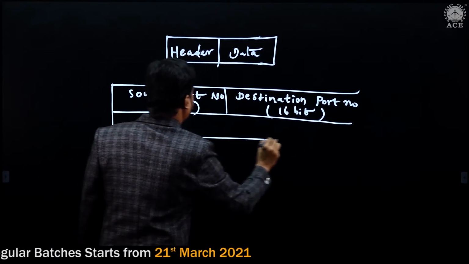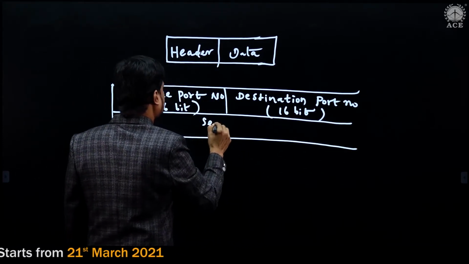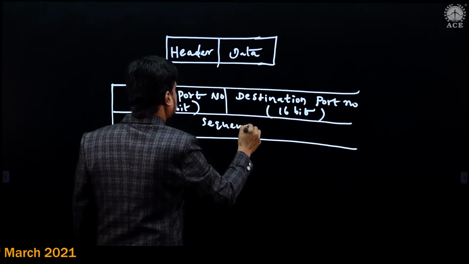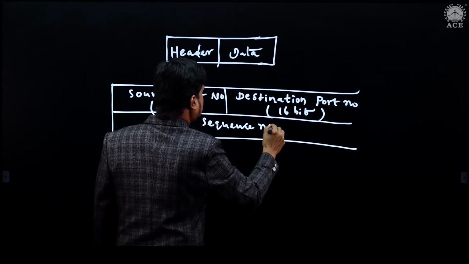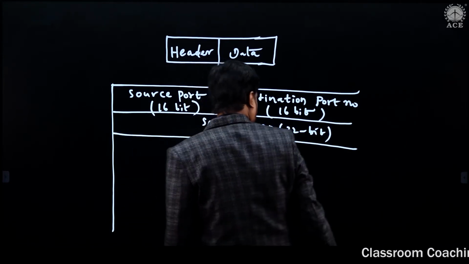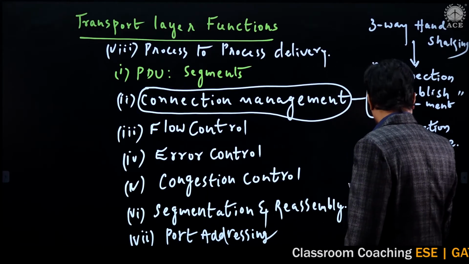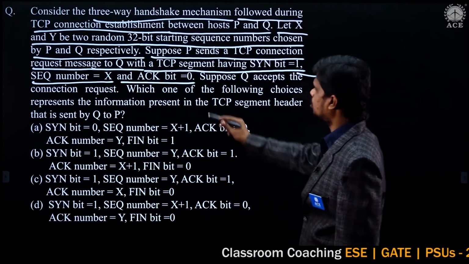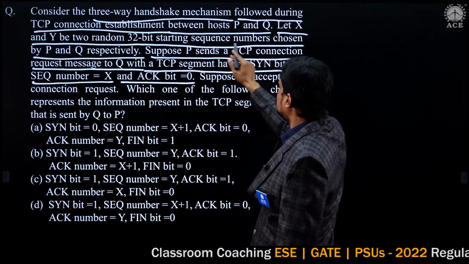After that, we have the sequence number. What is the length of this sequence number? 32-bit. That is why the question has given a 32-bit starting sequence number.